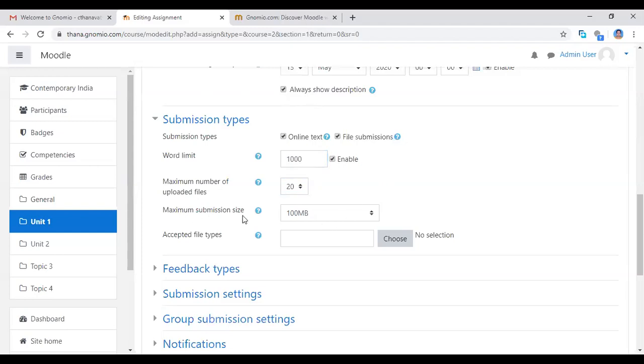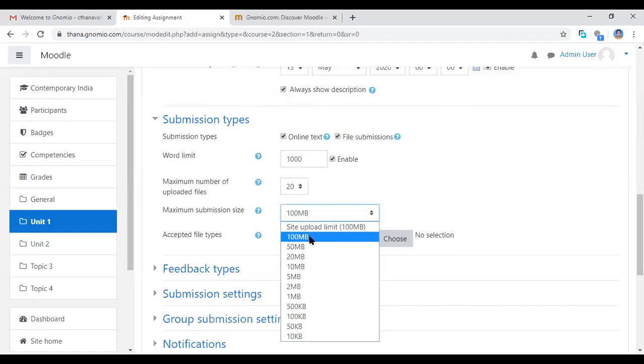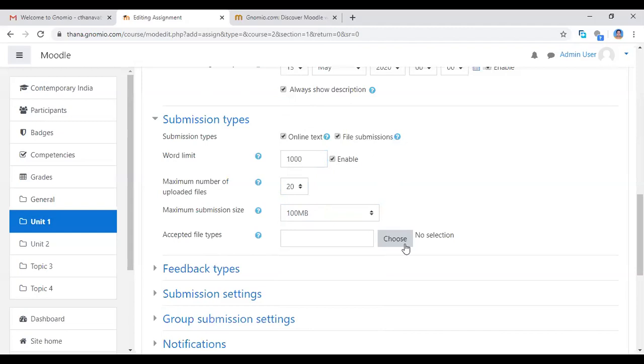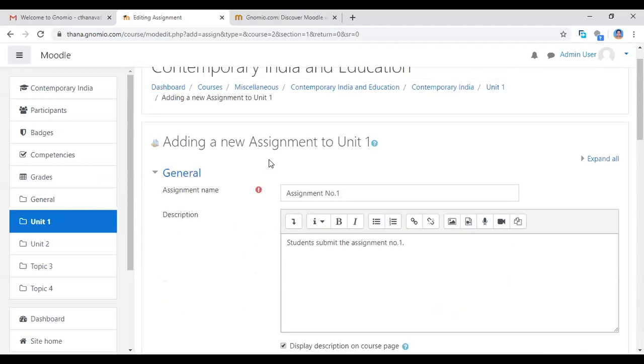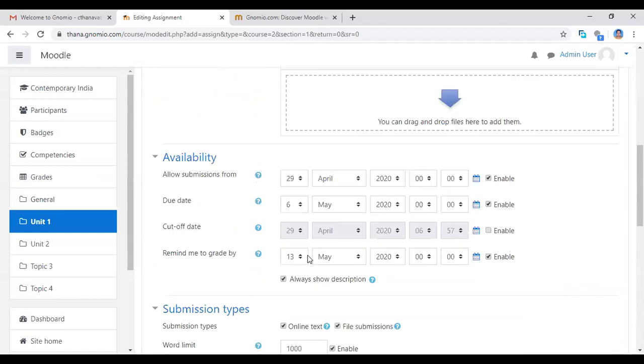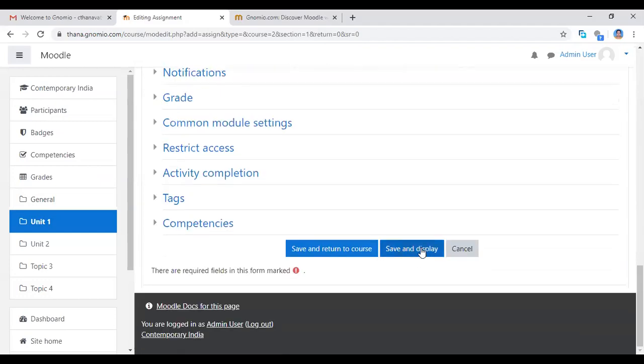See here, maximum submission size allowed is only 100 MB. This is the maximum size of the files, and accepted files you can set. There is no need for that now. Now I'm only showing the basic level demo to you. Now I have given the assignment, then you click the save and display button.